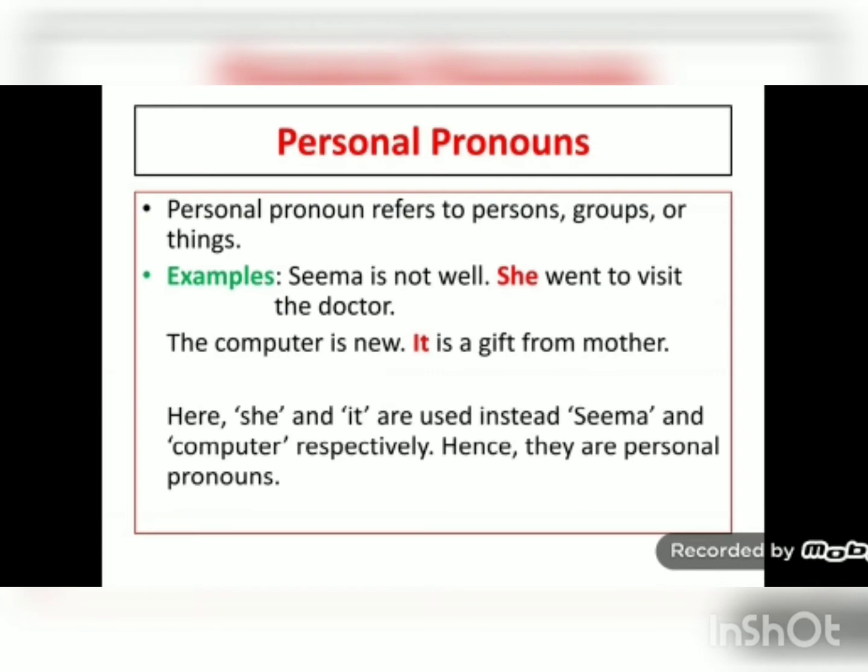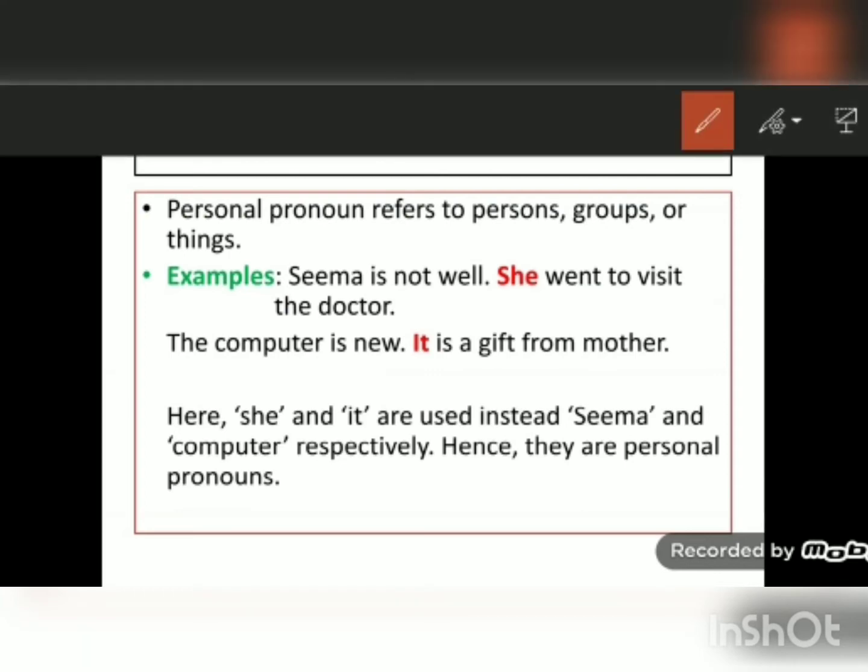First come to personal pronouns. Personal pronouns always refer to persons, groups or things. For example, Seema is not well. She went to visit the doctor. So here I have used she in place of Seema. When the pronoun refers to any person, then that is known as personal pronoun. Here she refers to Seema. So she here is a personal pronoun.